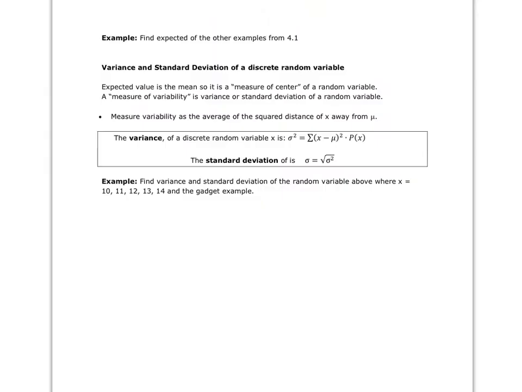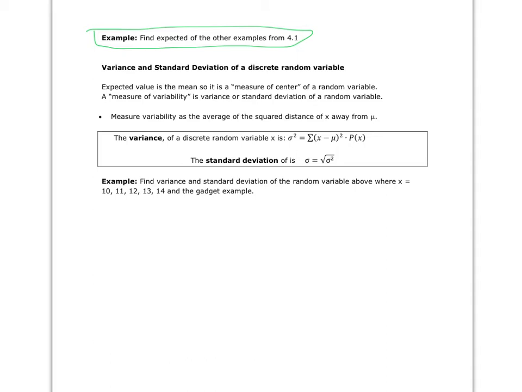Okay, if you want to do some more examples of finding expected value, then go ahead and go back to 4.1 and find expected values for those PDF tables that we came up with. And at the end of this lecture, I'll give you the answer so you can check your work.